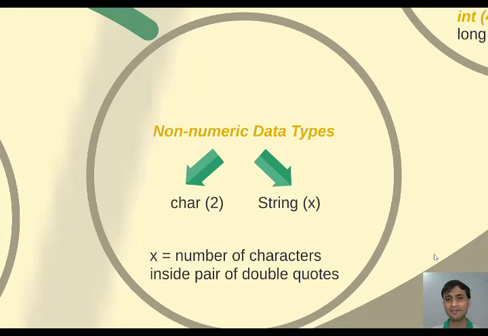But in string I have written X because it depends on the number of characters present inside double quotes. Okay, it depends on the value. A char is 1 character, so the value is fixed, that is 2 bytes. But a string can be 0 characters, 1 character, or more than 1 character. So it depends on the number of characters.